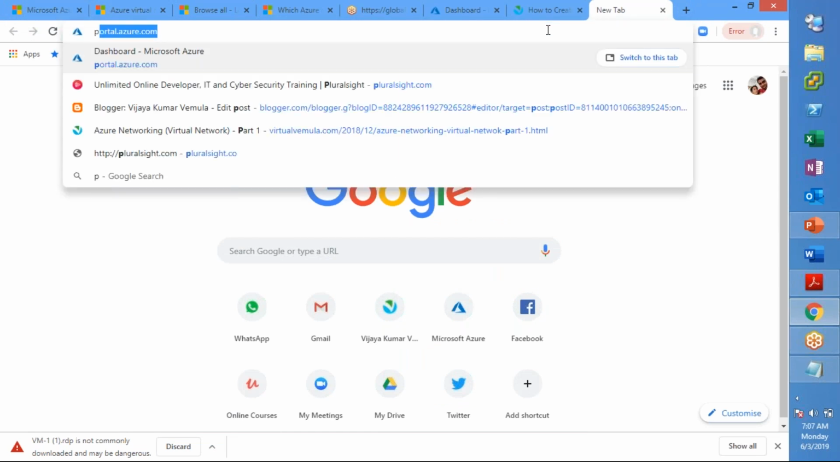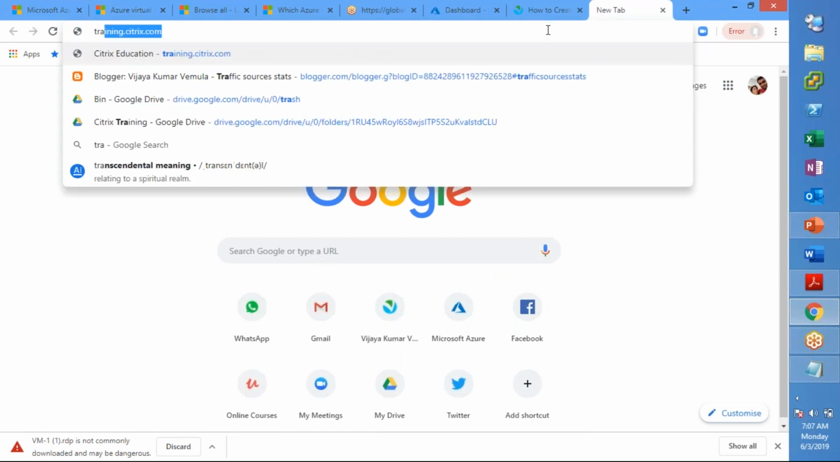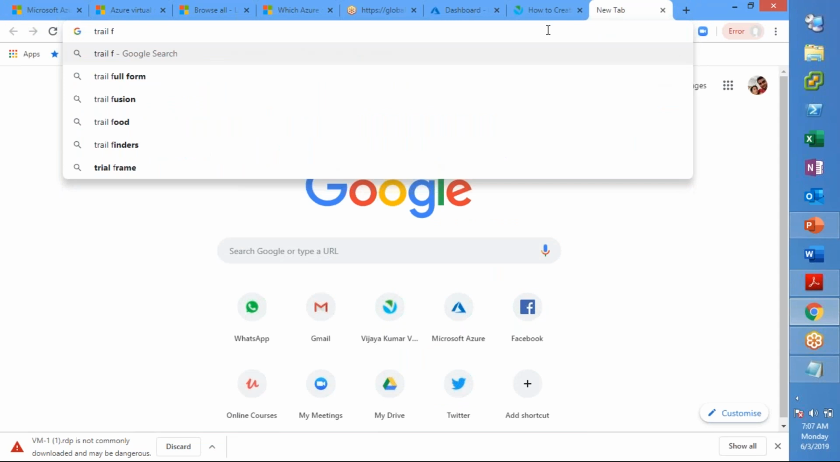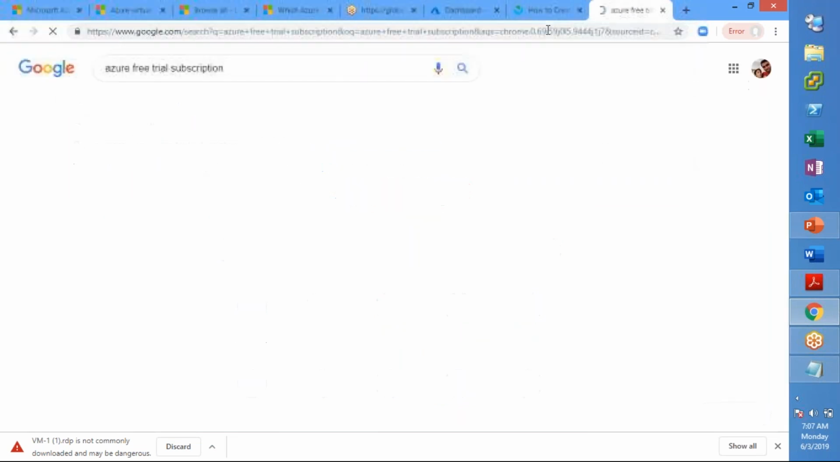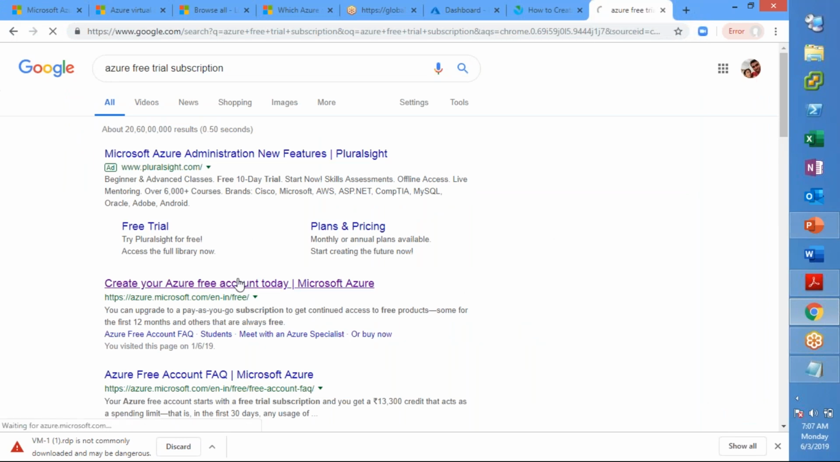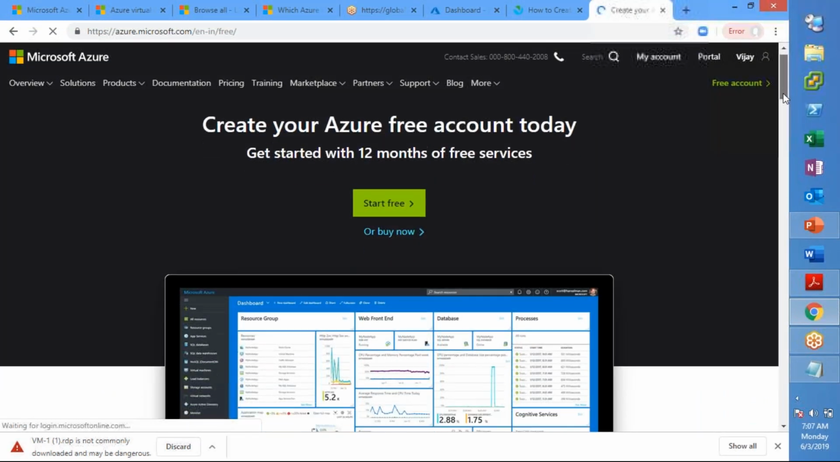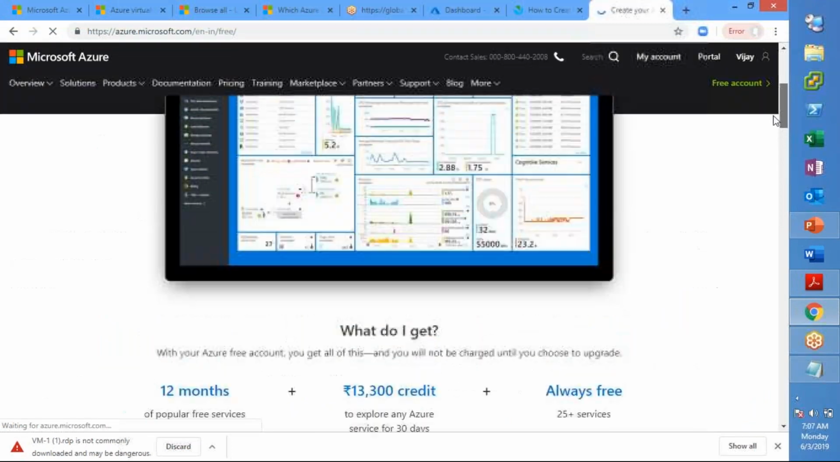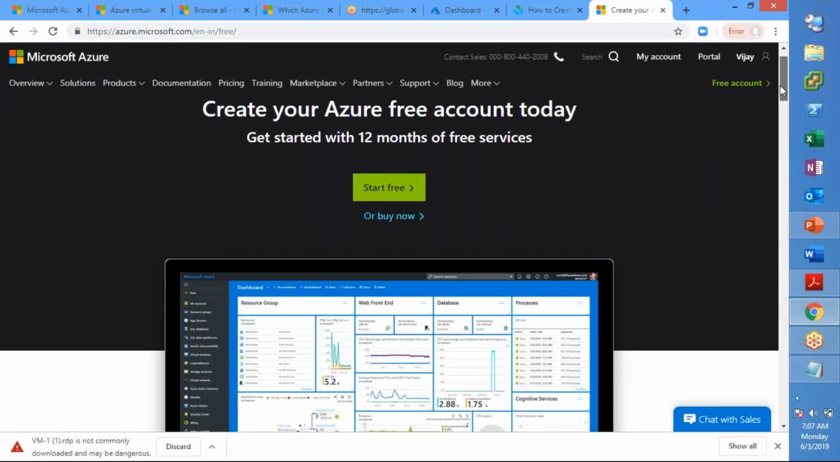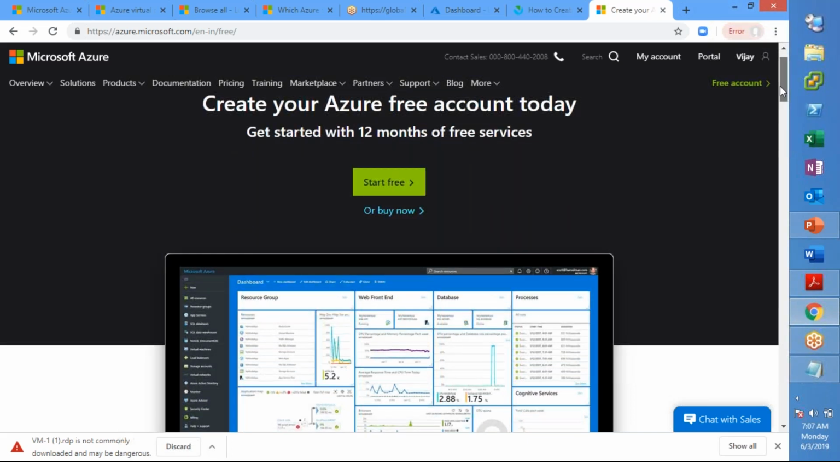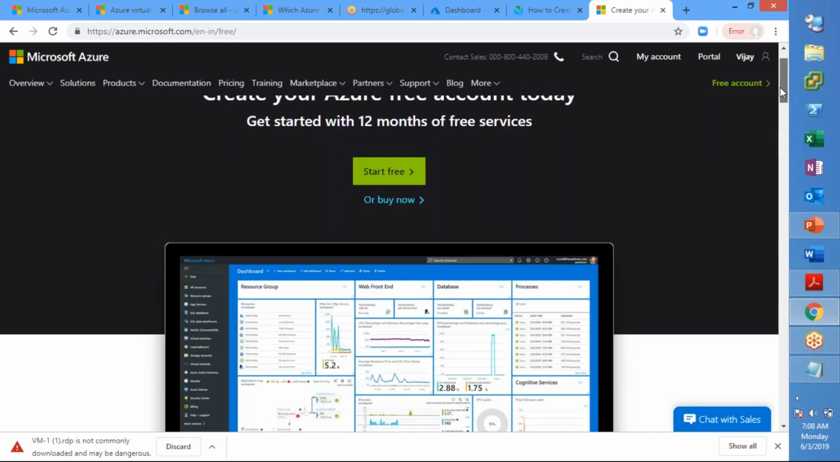So just go to Google and search for free trial subscription, and the second link that you see will take you to the page where you can subscribe yourself. This is needed, so have this created, and then you can start your labs on your own without depending on anybody else. That is the mandatory requirement, right?